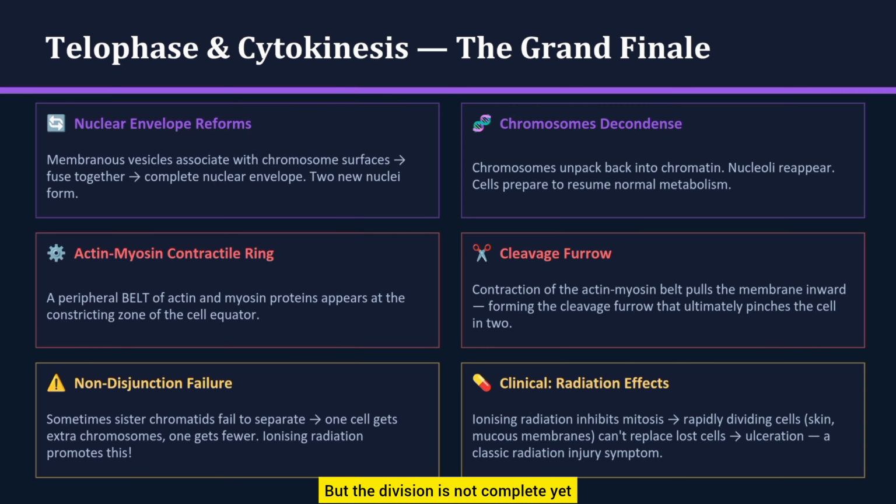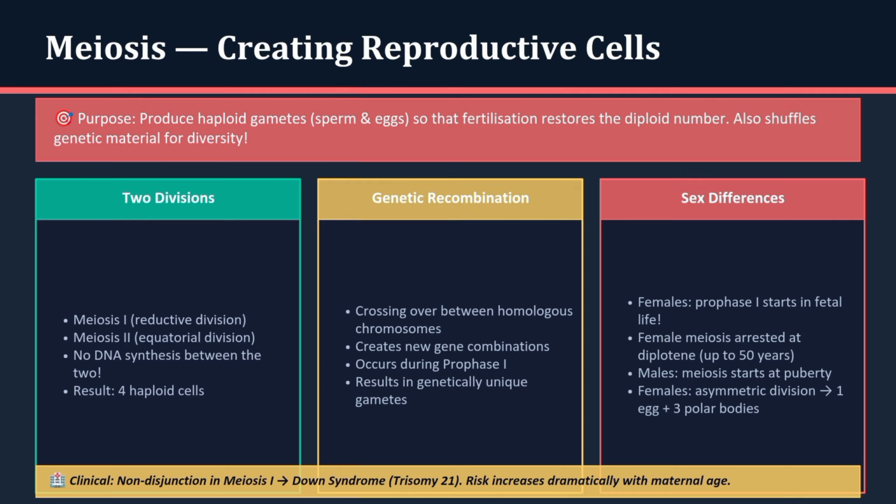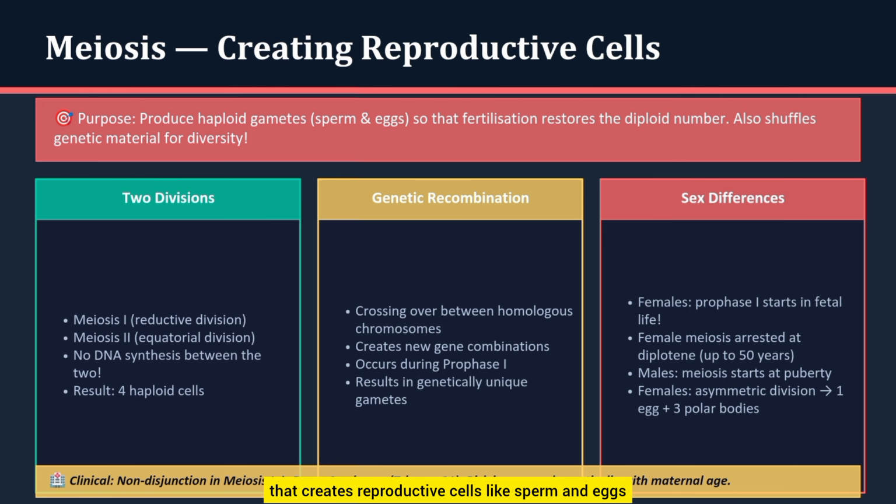But the division is not complete yet. Now comes cytokinesis, the actual splitting of the cell. A contractile ring made of actin and myosin forms at the center of the cell and tightens like a belt, pulling the cell membrane inward to form a cleavage furrow. This furrow deepens until the cell is completely divided into 2 separate daughter cells. In the end, one parent cell becomes 2 genetically identical diploid cells, each ready to enter interphase and continue the cycle of life.